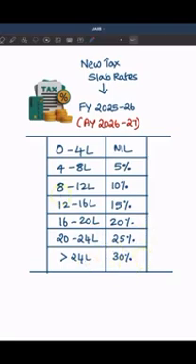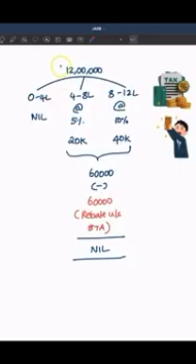So here we may have a question. There is a tax applicable up to 12 lakh. That is 4 to 8 has 5%, 8 to 12 has 10%. Then how do we say it is zero tax up to 12 lakhs? Let's break that down. When the income is 12 lakhs, up to 0 to 4 lakhs, no taxes.